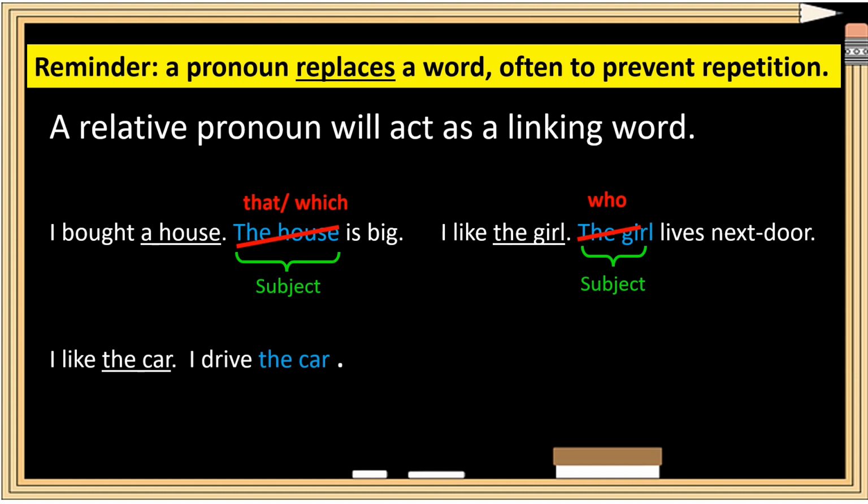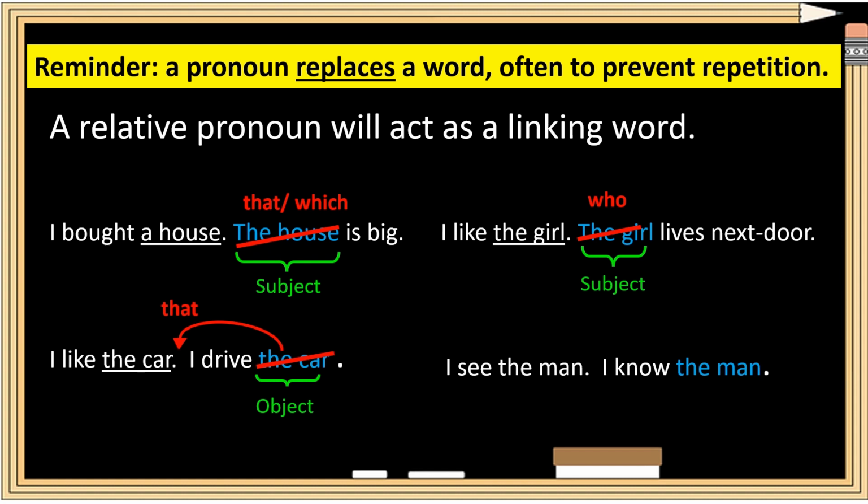Now let's have a look at two more examples. First one is I like the car, I drive the car. Now in these two sentences we see that in the second one the word the car is not the subject, it's the object. The subject is I'm the one doing the action, and the car is the object of the verb. So this time we're going to replace it with that, but in order to link the sentences together, we've got to put it in between the two sentences. So I like the car that I drive.